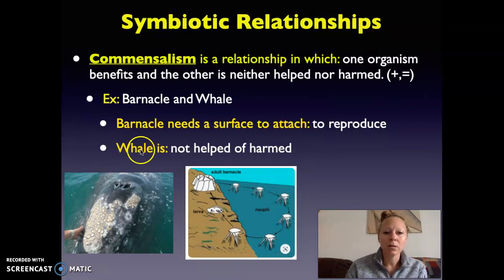And so the barnacle is very much helped by the whale. The whale is not helped nor harmed. It just has some barnacles on it. As far as we know, it does not bother the whale.